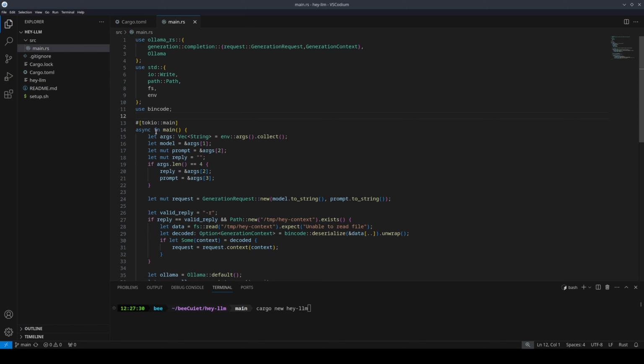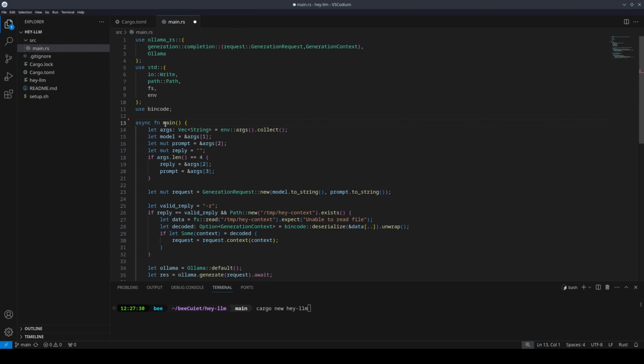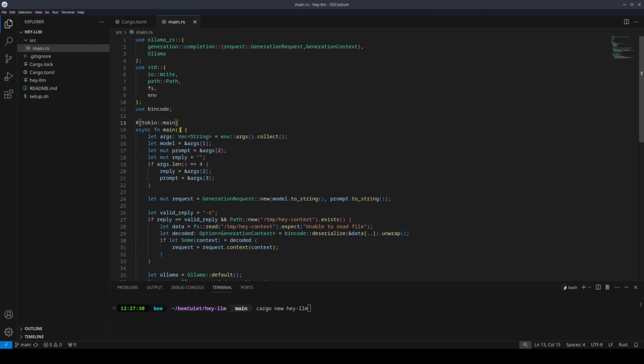So in Rust, you actually can't make the main function asynchronous without doing a little bit of work, but luckily the Tokyo package takes care of it for us. So we're just going to be declaring it right up here so that we can make our main asynchronous. Otherwise, if we didn't have this line over here, when we tried to build the package, it would throw an error saying main can't be async. But under the hood, the package does stuff that allows us to keep it asynchronous. And the reason we want it to be asynchronous is because we're going to be sending a network request to our local host so that we can get information from our local Ollama instance.